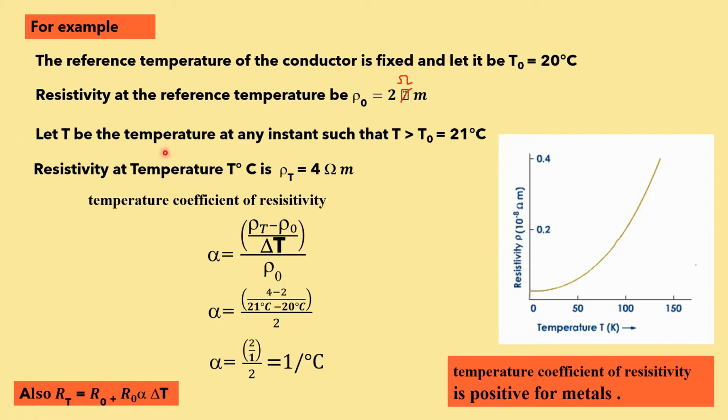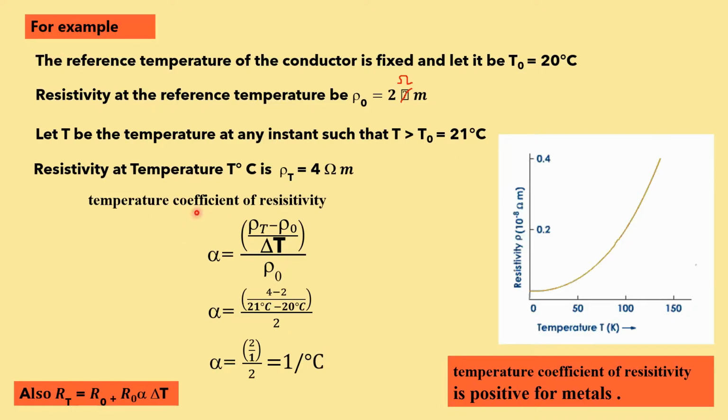Okay. And now here let T be the temperature at any instant such that it should be greater than the reference. So if the reference is 20, we can have 21. 21 is greater than 20. And the resistivity at that temperature will definitely be increased. Therefore, the resistivity increases from 2 ohm meter to 4 ohm meter. Okay. These are all for example. We have considered these values for example.